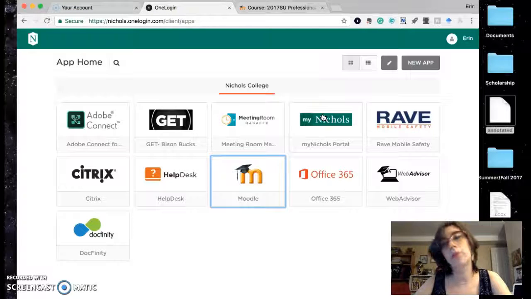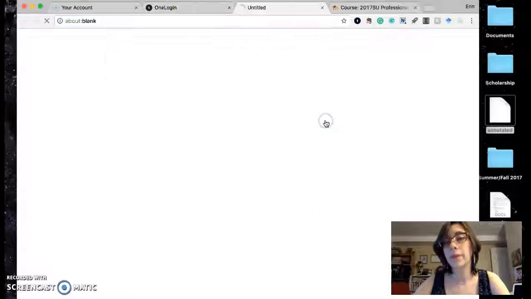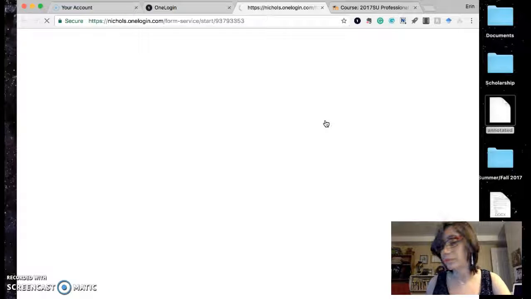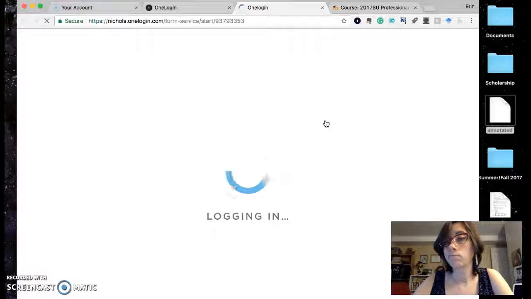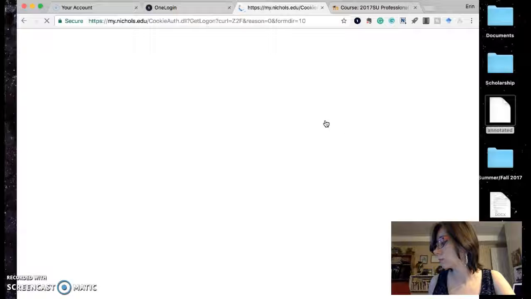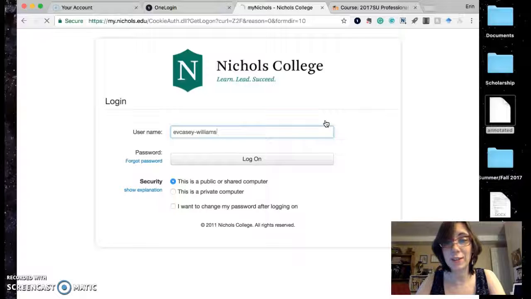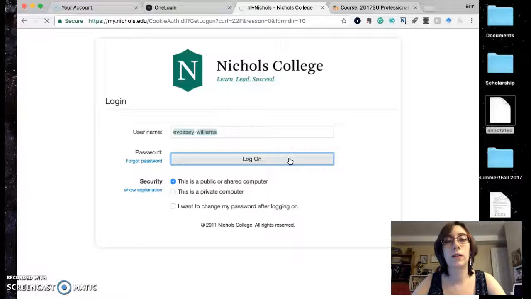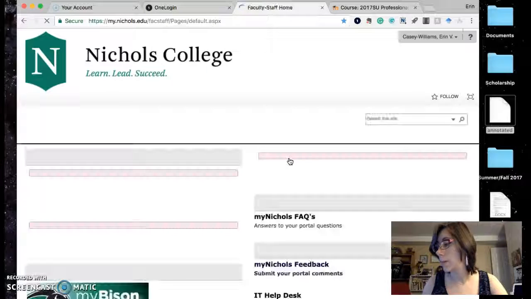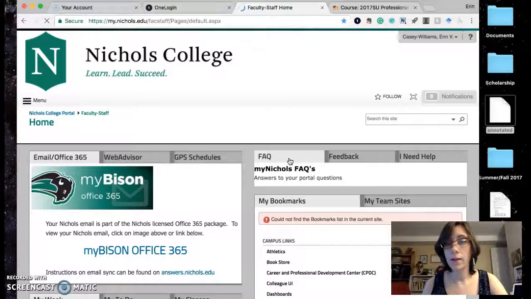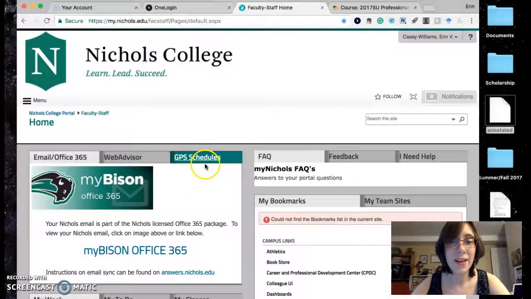Now, what you want to do to access the library is go to My Nichols, basically the portal, and enter your credentials again if you need to. Okay, eventually it will bring you to the portal.